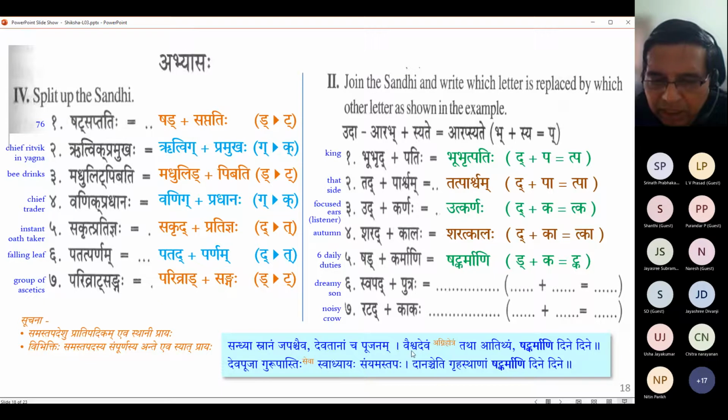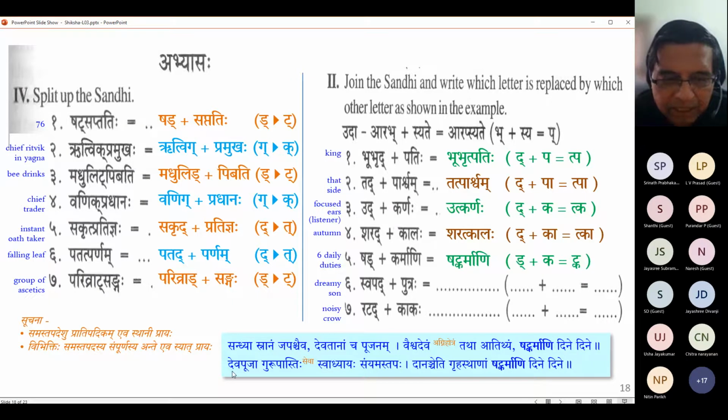So Vaishvadevam is another name for it. Tatha also Athityam. That means Atithi Satkara. Okay, so these are the six duties that are listed. So beautiful: Sandhya Vandanam, Snanam, Japaha, Puja, and then Homa, and then Atithya. Okay, that's one verse reference we get.